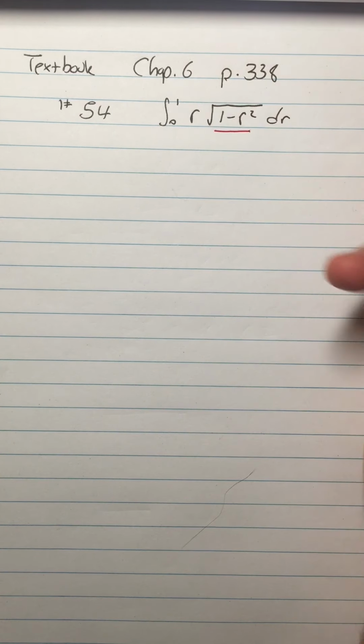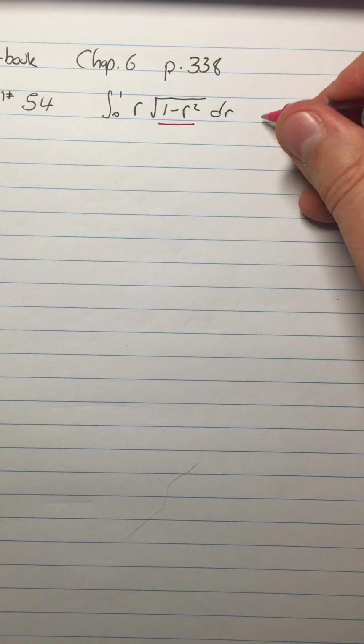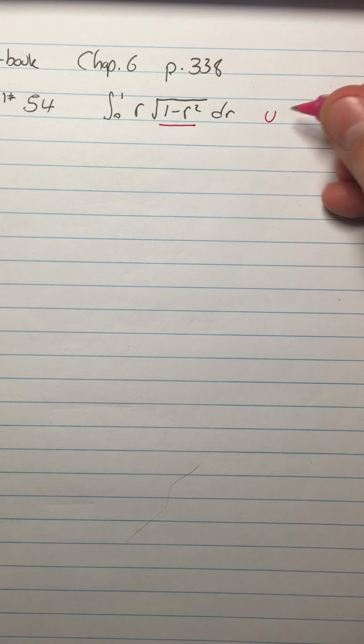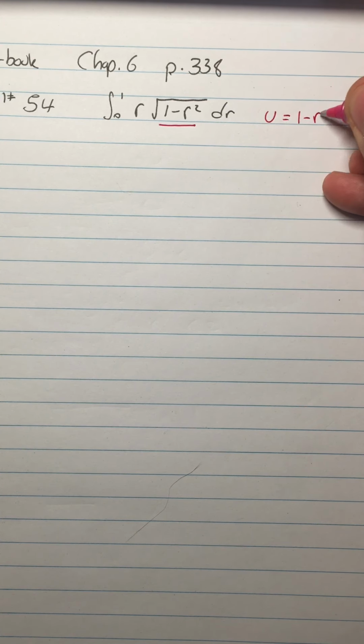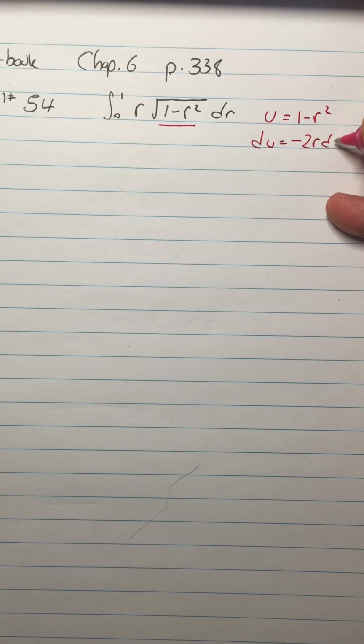What I would say about this problem is that the inside function is the 1 minus r squared because it's inside the square root. And essentially, we're going to do everything the same way that we do everything else. We're just going to find the antiderivative and then evaluate. So I'm going to say u equals 1 minus r squared. So that means that du equals negative 2r dr.